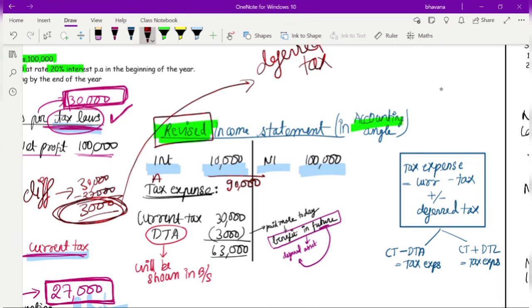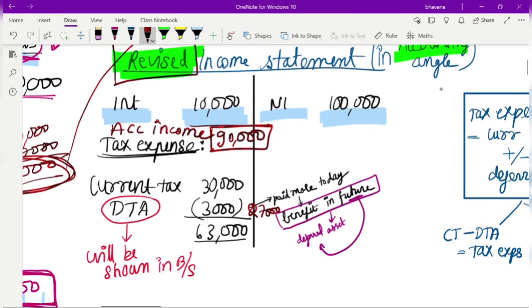Correct. So on this 90,000, as per accounting, 27,000 rupees will be your tax expense, because 30% on 90,000 is your tax.